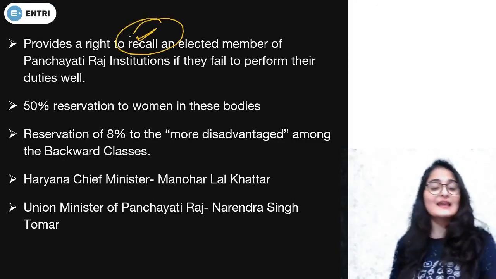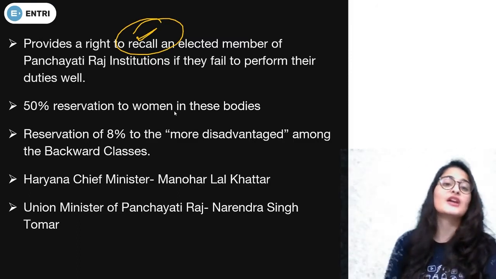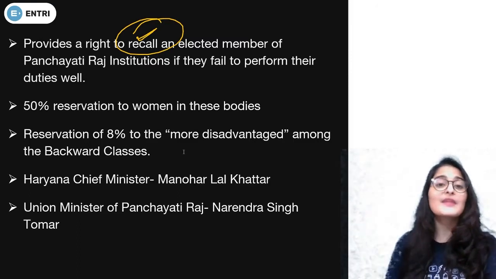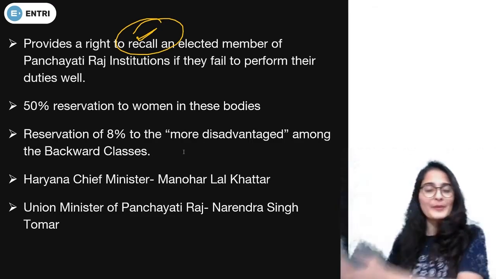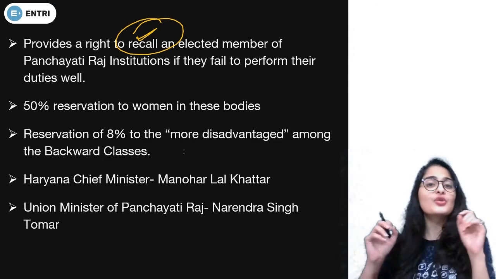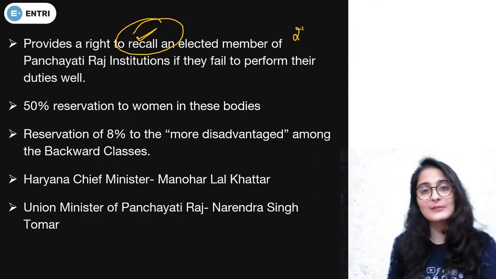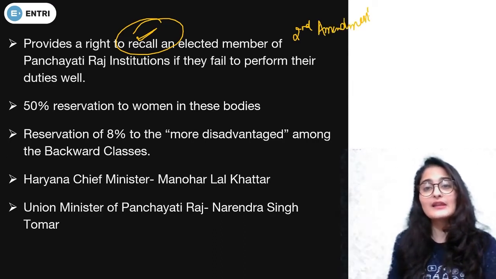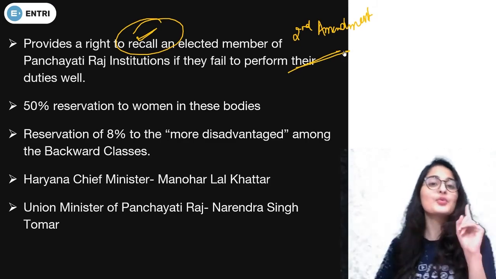Just like in parliament, if the ruling government is not doing the right thing, then the opposition can bring it down. Similarly, a gateway has been provided for the Panchayati Raj system also. According to the Haryana Panchayati Raj Second Amendment Bill, this is the second amendment bill, members can now be recalled if they are not functioning well.